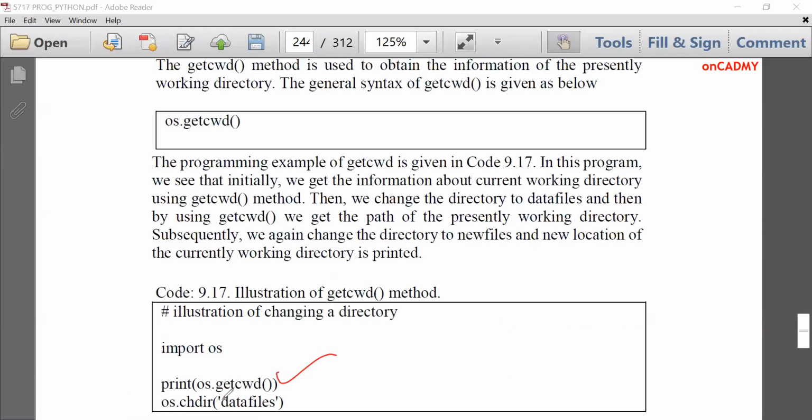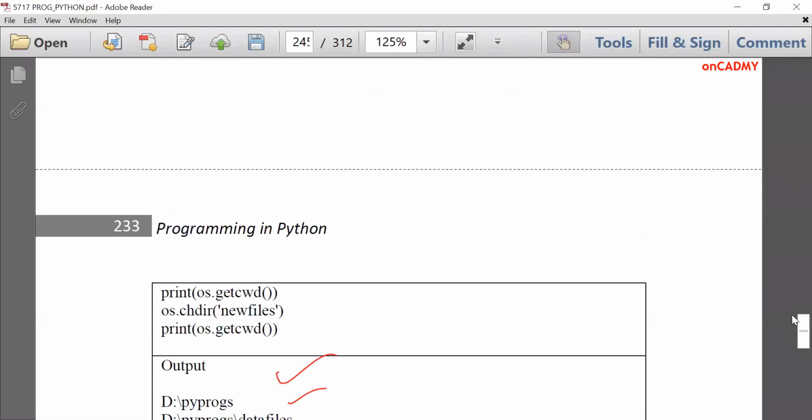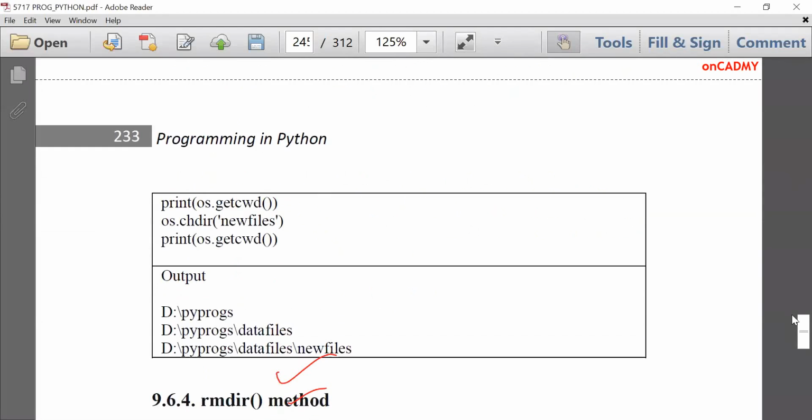Then we can change or move inside the next subfolder by using os.chdir data files. So you can see the output over here. D pyprogs. That means the presently working directory is pyprogs. And when we have changed the directory, then we are again printing os.getcwd. Now it is printing this output. That means presently we are in data files.